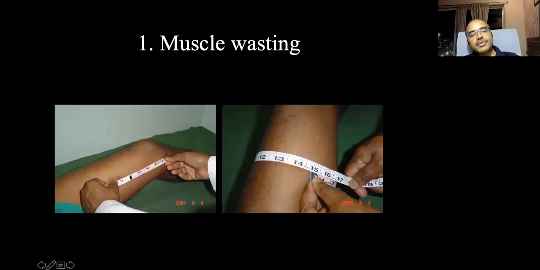And at about 6 inches from the joint line, the vastus medialis is more prominent, and that is why the wasting first appears at this point. That's why usually it is taken as 6 inches in the case of adult patients.